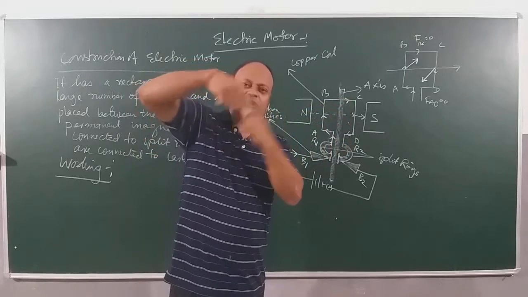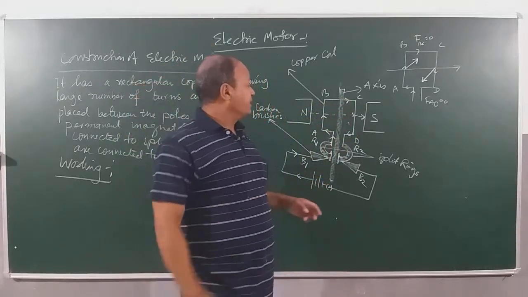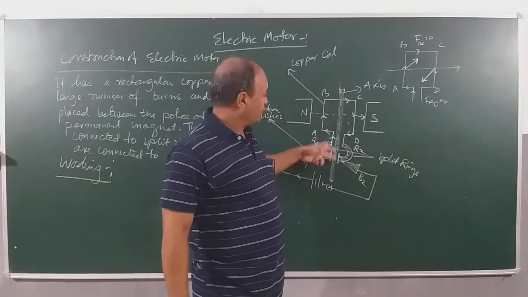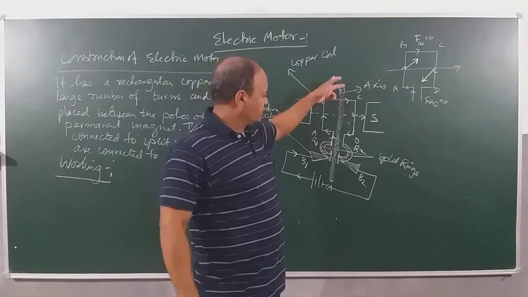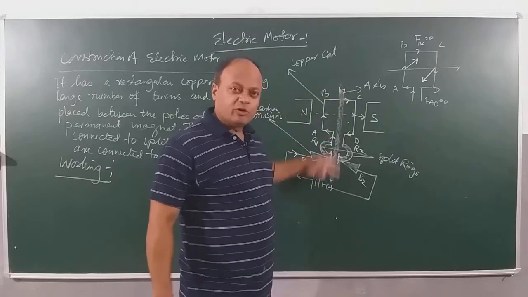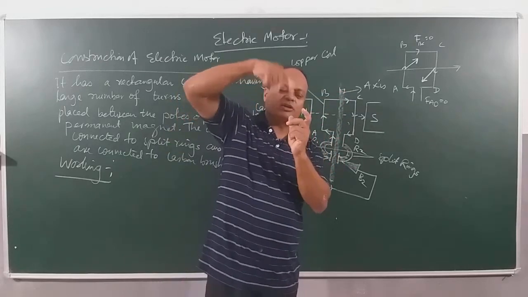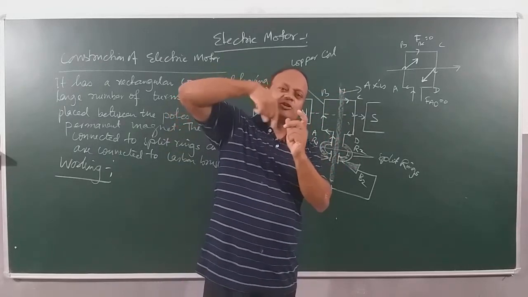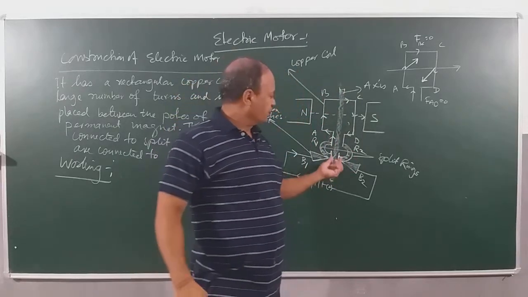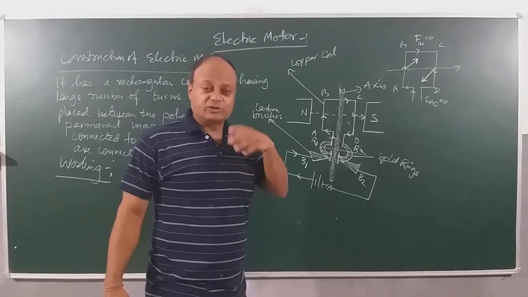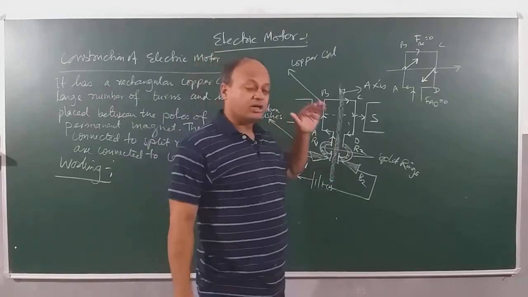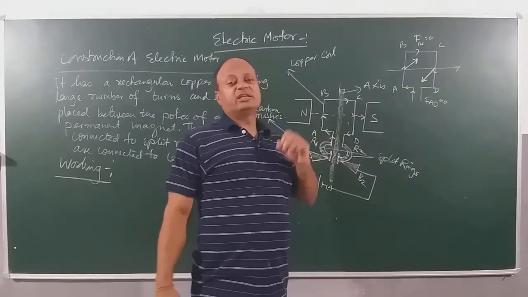And with the rotational effect, the coil will start turning. The coil will start what? Turning. And remember, this coil has been fixed. It has been wound on the shaft. So when the coil rotates, the shaft will also start rotating. And when the shaft rotates, the rotation of the shaft can be utilized for doing mechanical work. So this is how we are able to convert electrical energy to mechanical energy.